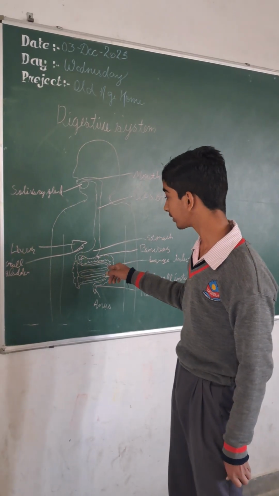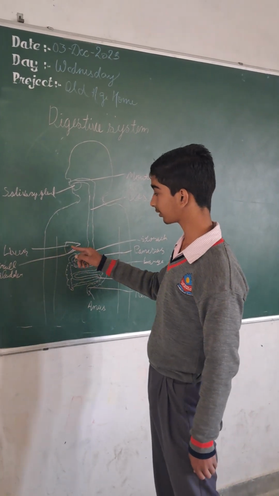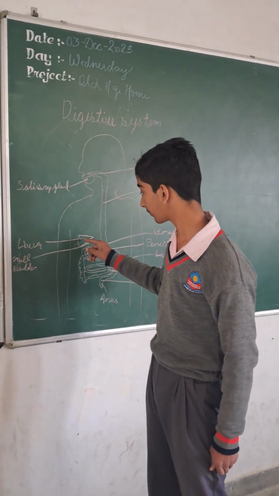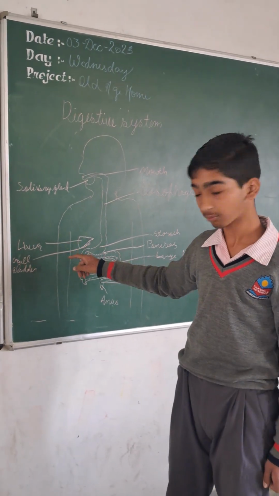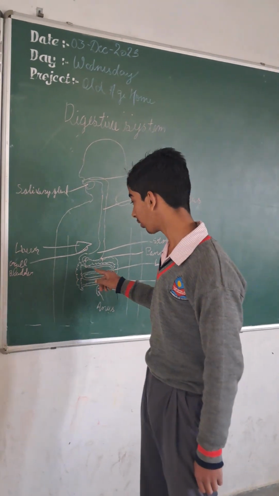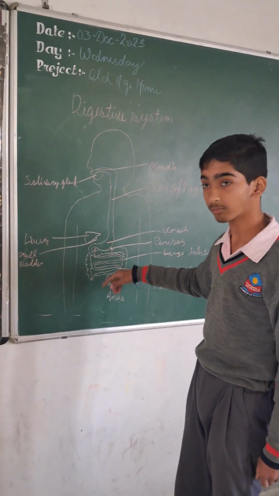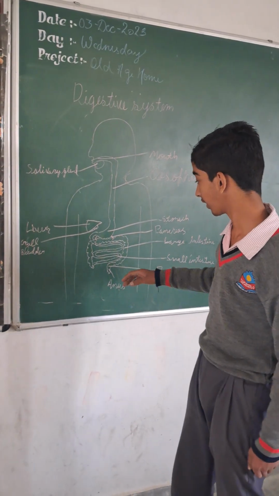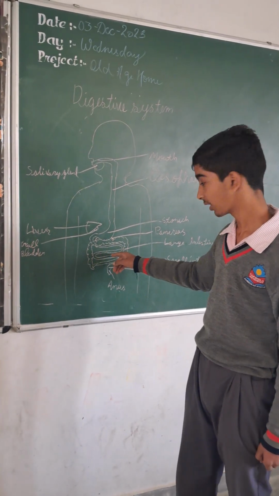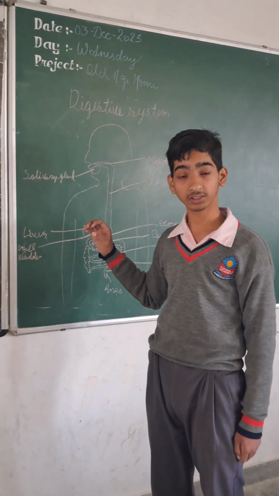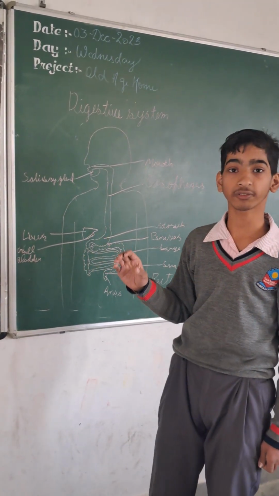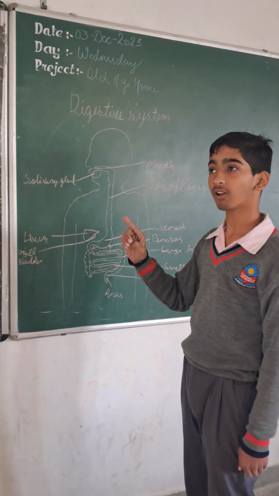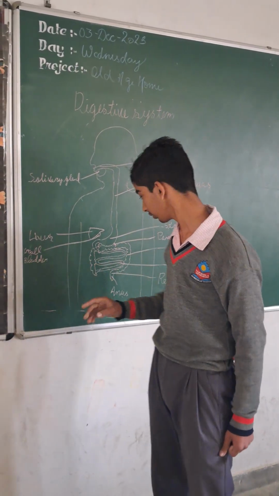First of all, it receives bile juice from the liver. The liver secretes the bile juice, and it is temporarily stored in the gallbladder. From the gallbladder, the small intestine receives the bile juice, and from the pancreas, which is just below the stomach and just above the large intestine, it receives the pancreatic juice, with which it digests and breaks down the fat.